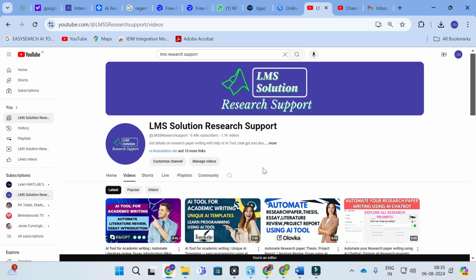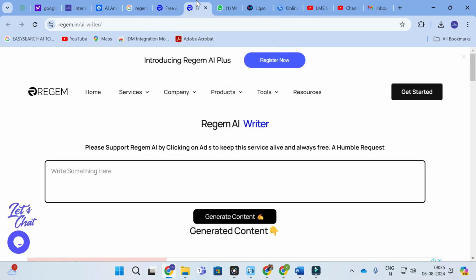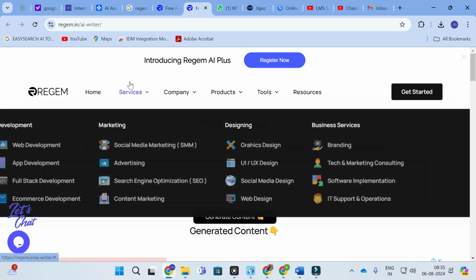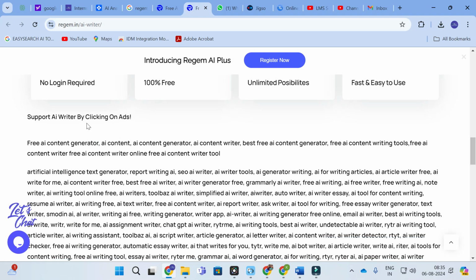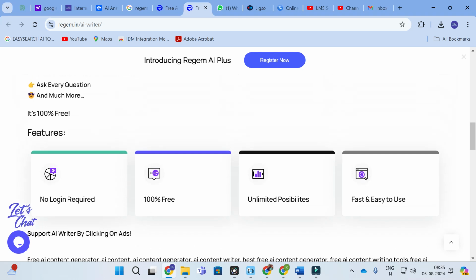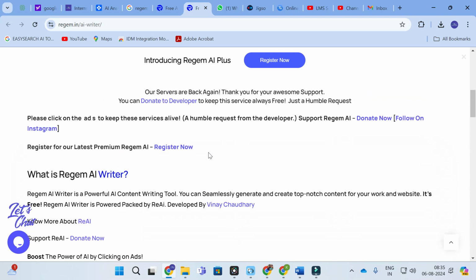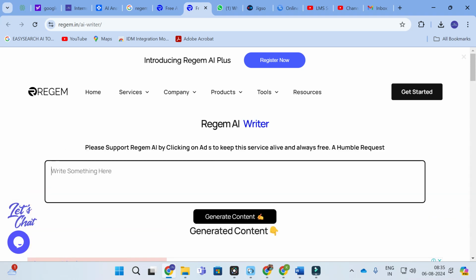Moving on to today's video, the AI tool we are going to discuss is Regem AI. It's an AI tool which you can use 100% for free, and no login is required. You can have unlimited possibilities, and it is fast and easy to use. Here is the dashboard, and you can get the chatbot also. In this chatbot you can ask any questions you want, any research questions you want.